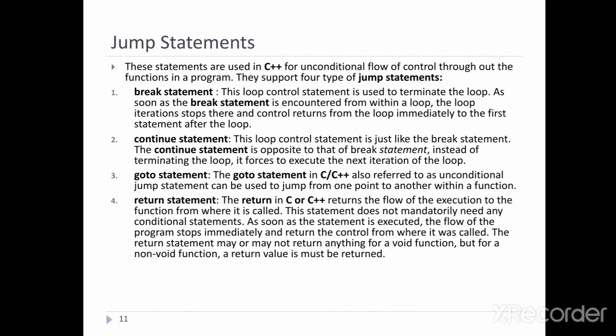Loops execute a certain set of statements repeatedly until the control variable fails to satisfy the test condition. The number of times the loop is repeated is decided in advance and the test condition is written to achieve this. Sometimes when executing a loop, it becomes desirable to skip a part of the loop or to leave the loop as soon as a certain condition occurs. Suppose we are searching for a name in 100 names, a program loop will be written to execute 100 times. But as soon as we find the desired name, we want the loop to be terminated. An early exit from the loop can be accomplished by using the break statement.